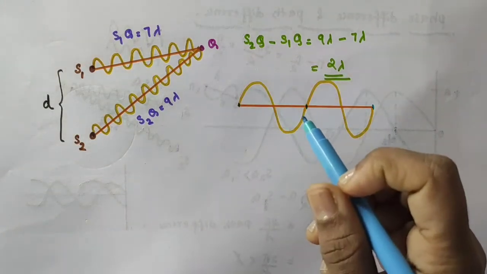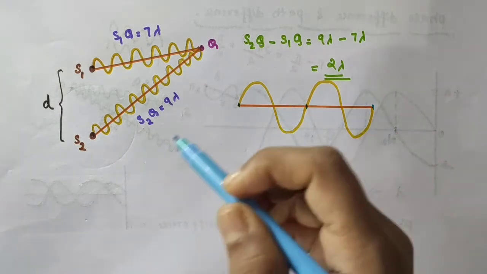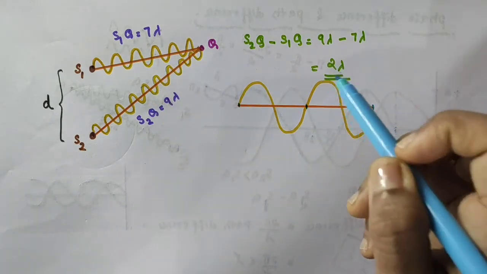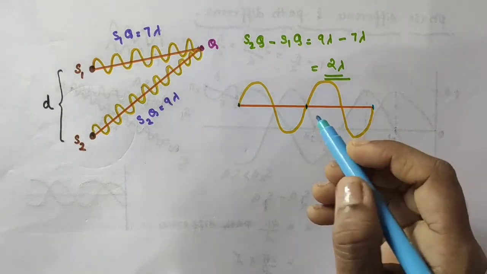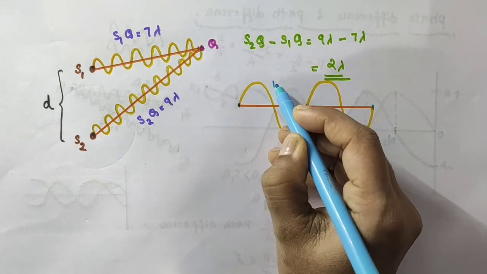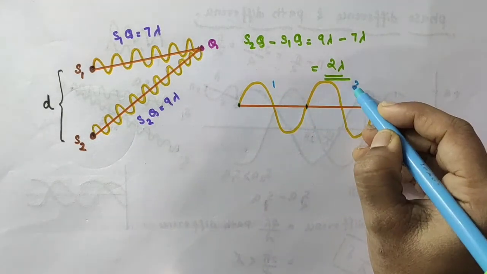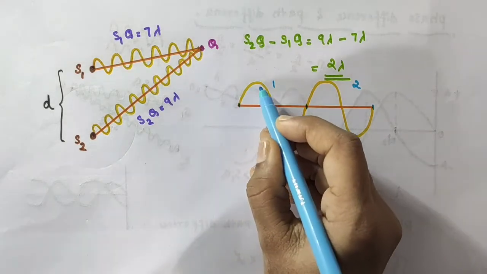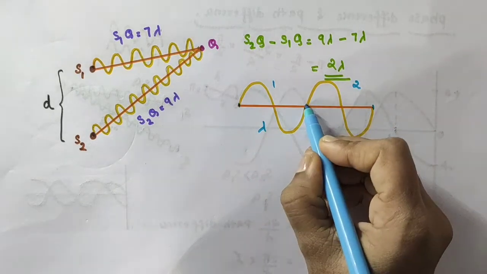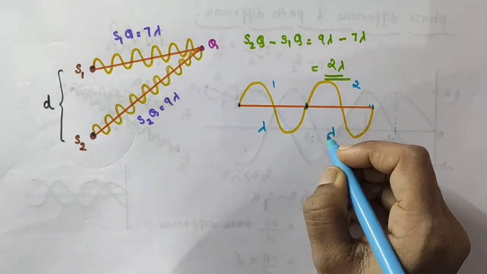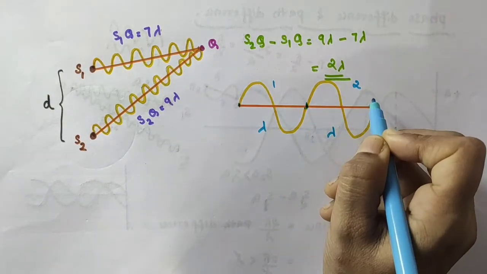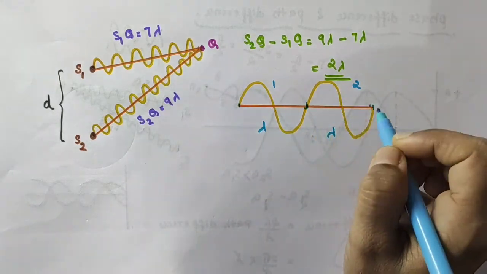So we got the path difference travelled by these two waves as 2 lambda. This 2 lambda actually corresponds to 2 cycles. You can see here, I have just drawn a wave. From here to here is taken as one cycle, then from here to here is the second cycle. Each such distance is equal to the wavelength of the wave. So 2 lambda corresponds to 2 cycles.